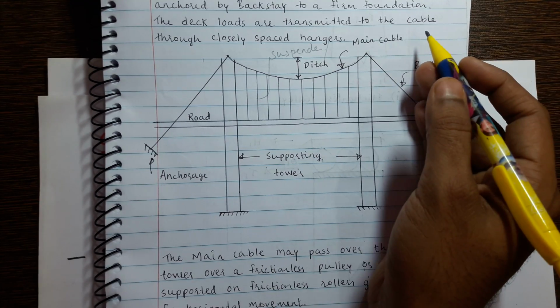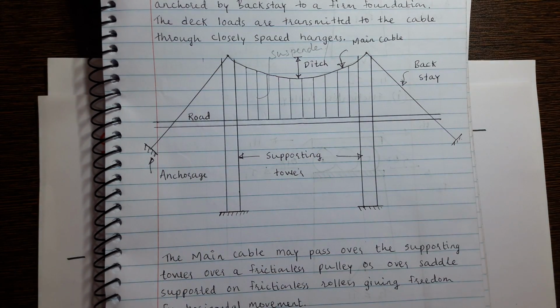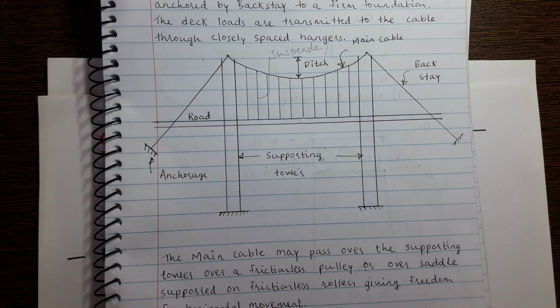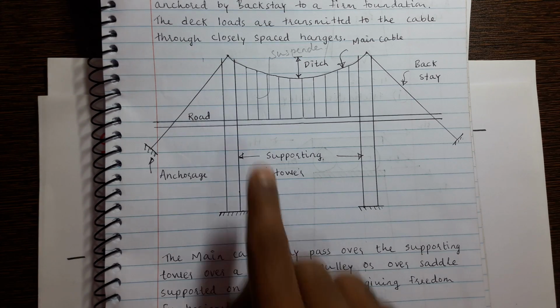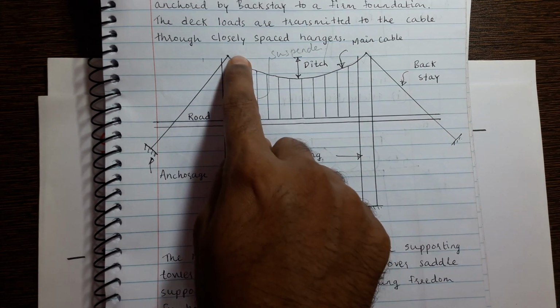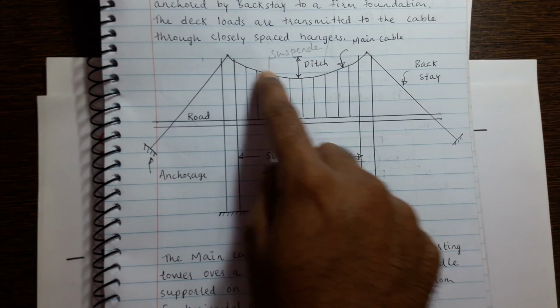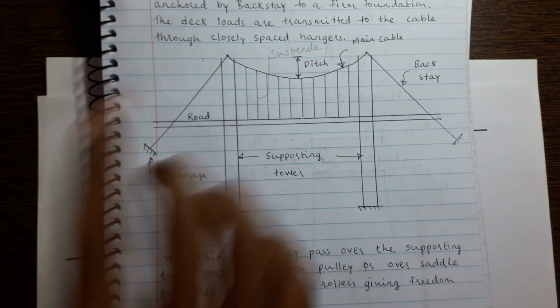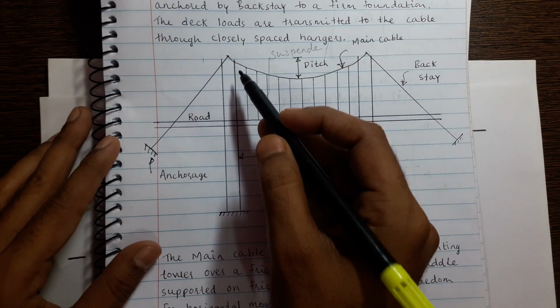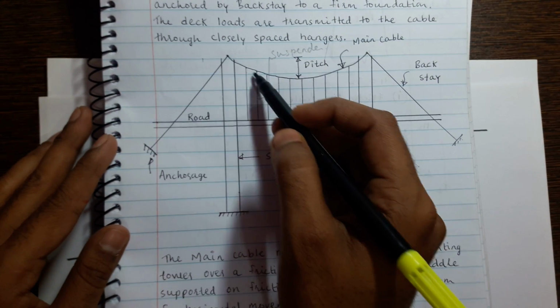is parabolic. I told you the deformation of the cable is the same as the shape of the bending moment diagram. So when a beam is subjected to UDL, the bending moment diagram is parabolic. Here the cable is subjected to UDL, so the deformation of the cable will be a parabola. Okay, now this cable passes over a supporting tower.